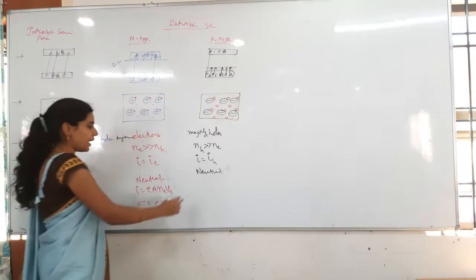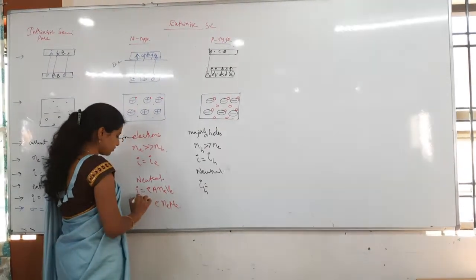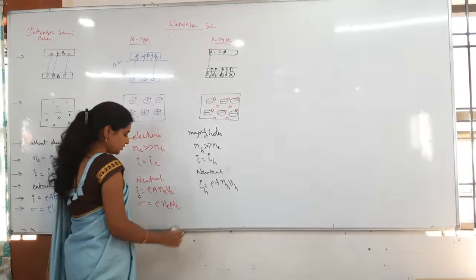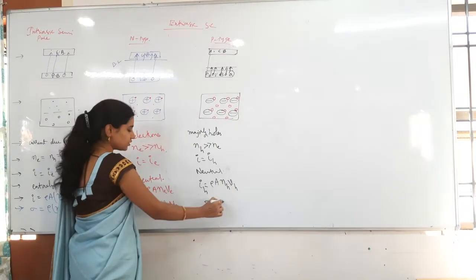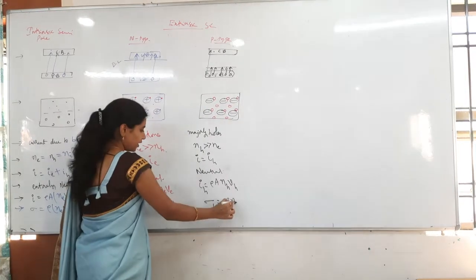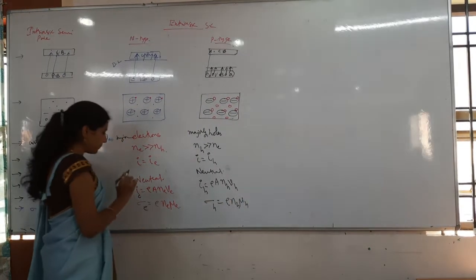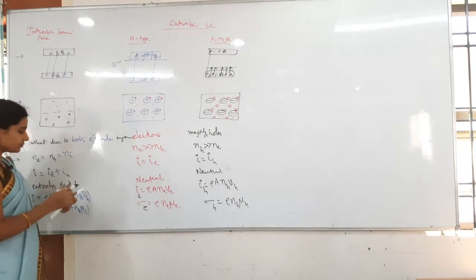And then here I is equal to, what will we get? IH is equal to e A NH and then VH. Then sigma H is equal to, what will we get? e NH and then mu H. Write everything.